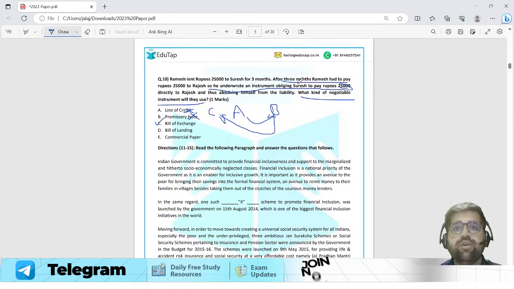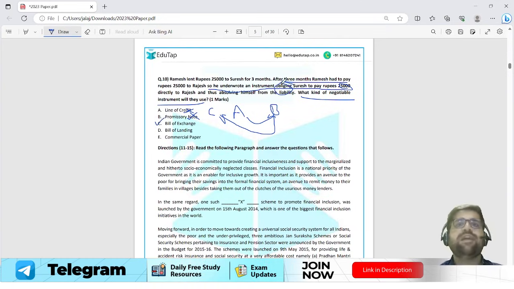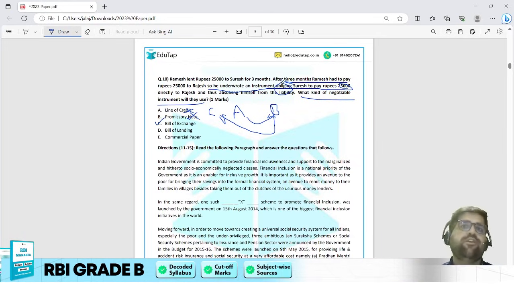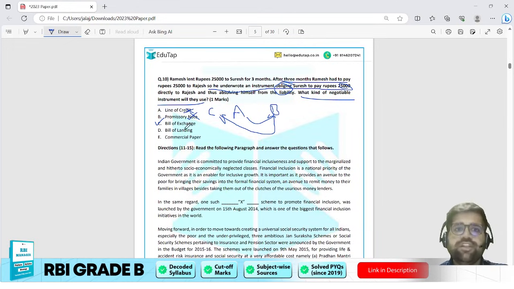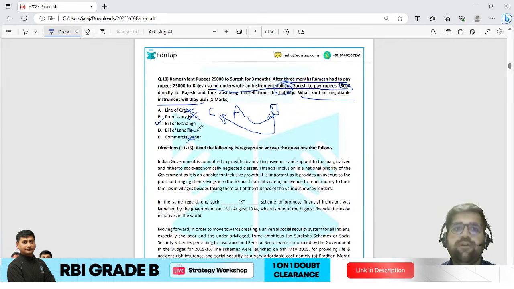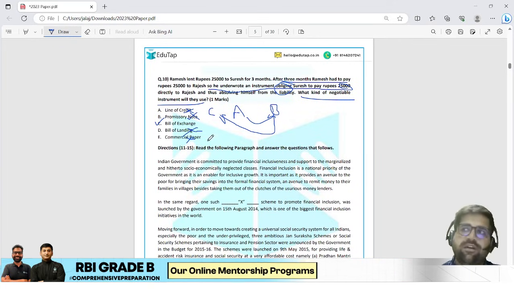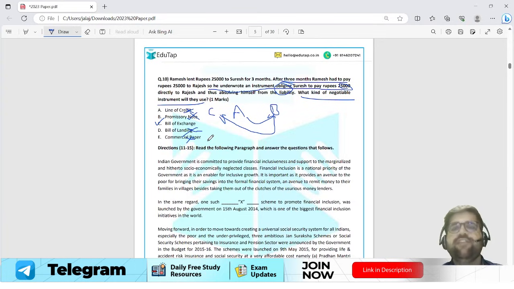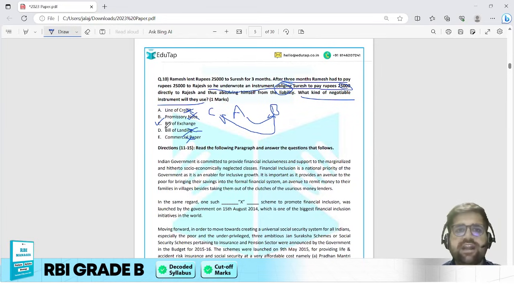Why? Because he underwrote an instrument obligating, which means an unconditional order is given. That is only followed in the bills of exchange. Commercial paper cannot be your right answer because it is a debt instrument, or you can say a money market instrument. Bill of lading, again, is used in import and export businesses of shipping. If you are sending goods from India to US via waterways, then you need a bill of lading. So even with the elimination technique, you could have arrived at the right answer, that is bill of exchange.